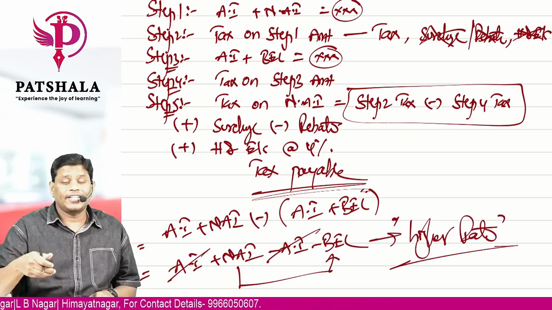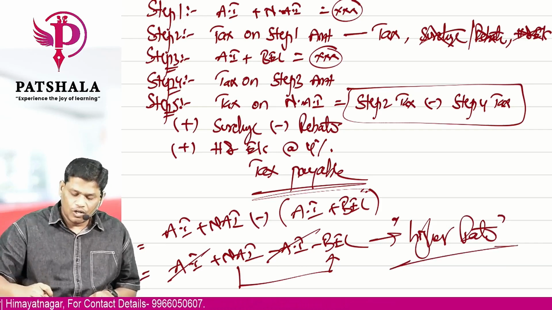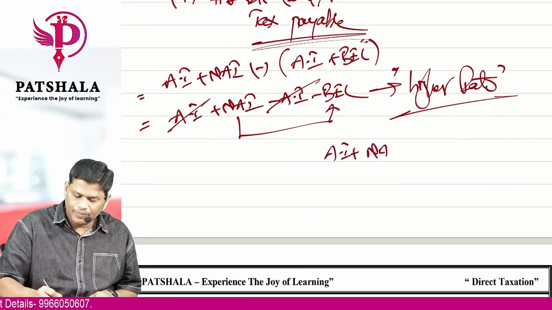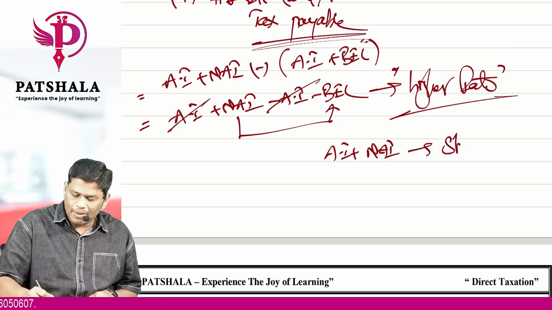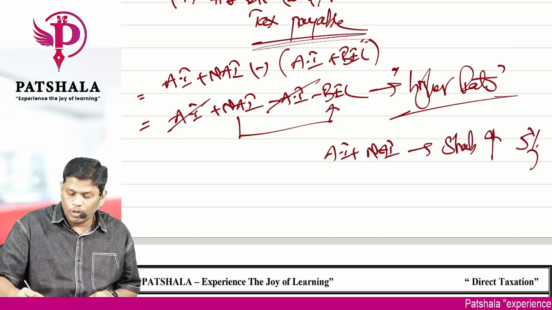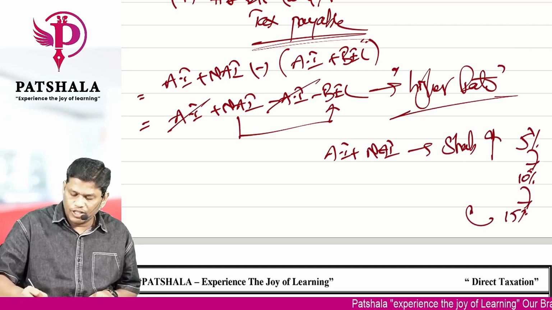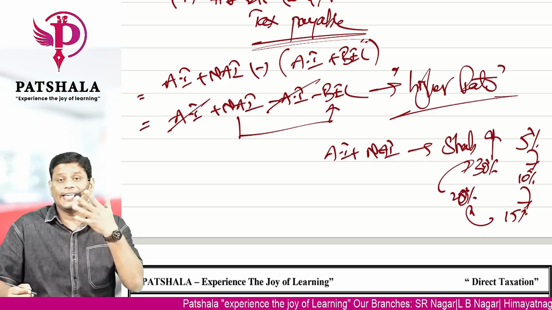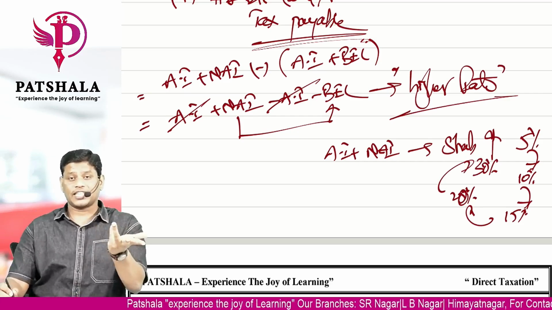You know, our income tax is a slab system. Now, once you keep on adding agriculture with non-agricultural income, your slab rates will jump. From 5%, you may move to 10%. From 10, you may move to 15. From 15, you may move to 25. From that, you may move to 30. Like that, your slabs can increase. Different slab rates can be applied.